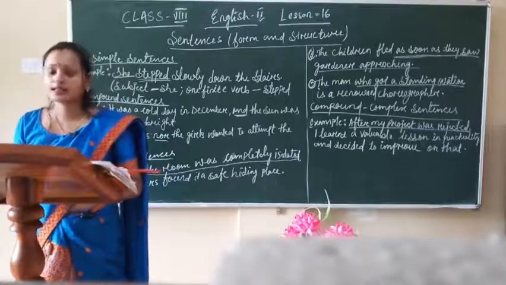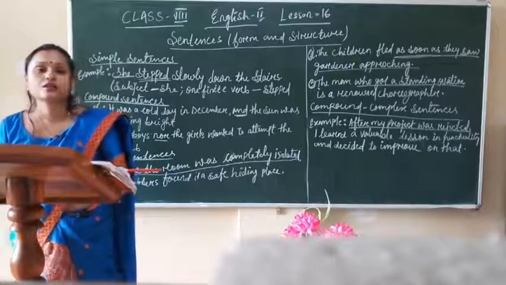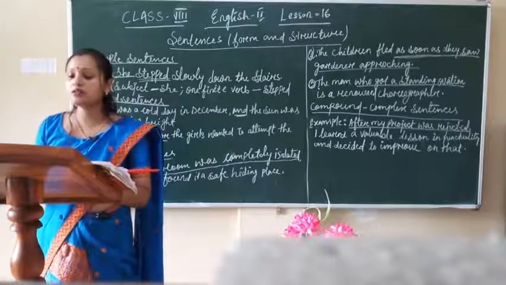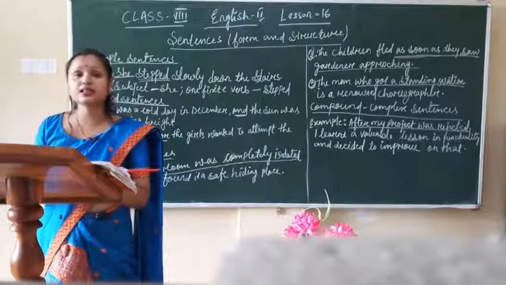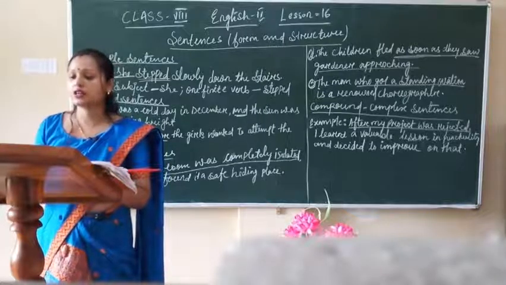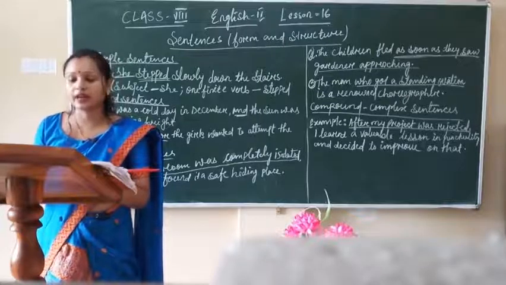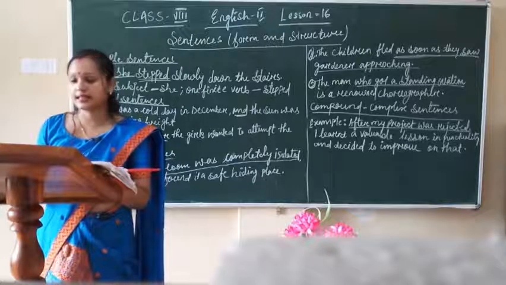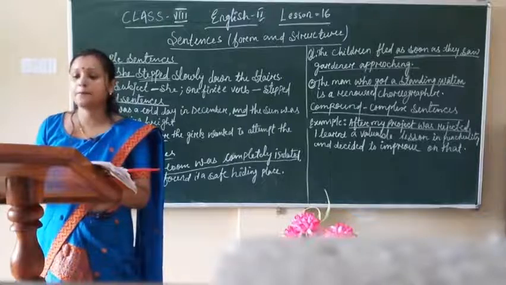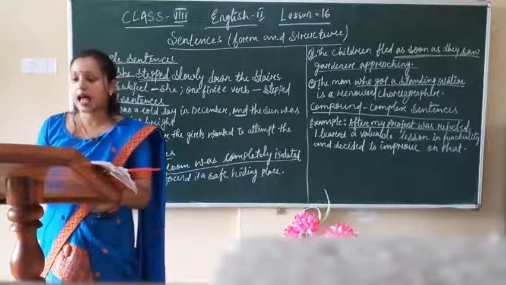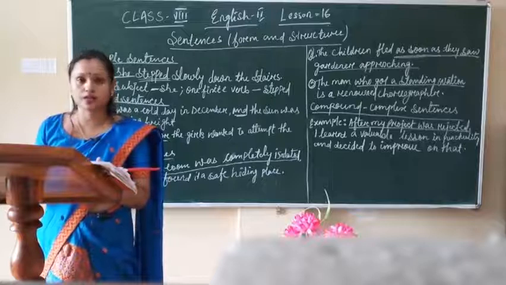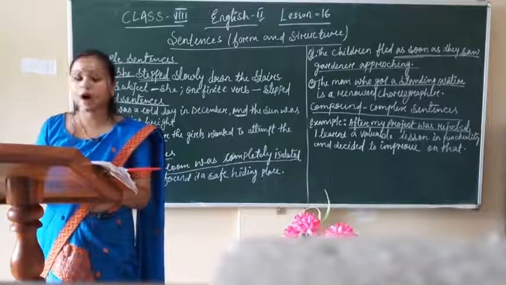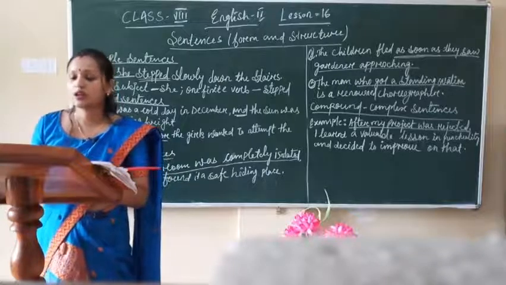Now, let's look at compound complex sentences. So, what are compound complex sentences? A compound complex sentence has at least two main clauses and should have one subordinate clause. So, what must a compound complex sentence have? At least two main clauses, and one subordinate clause. For example,